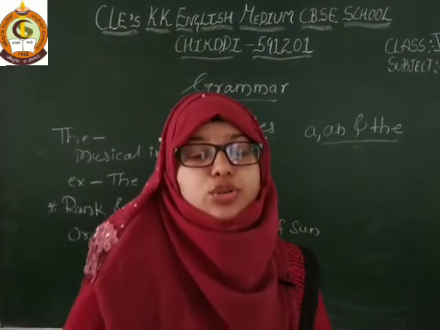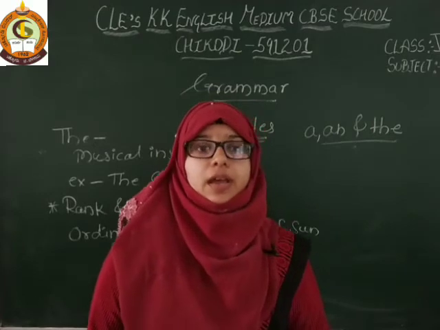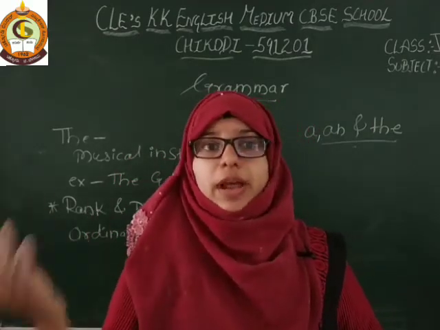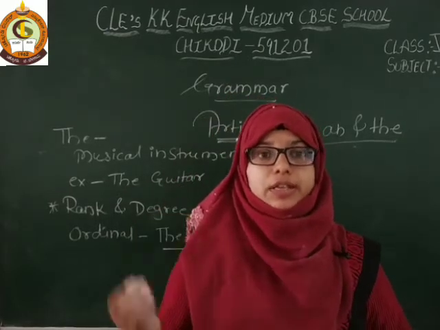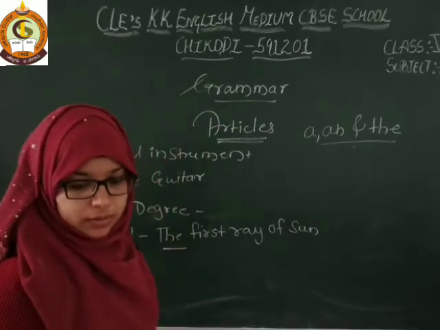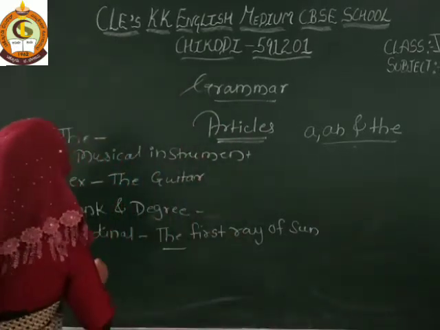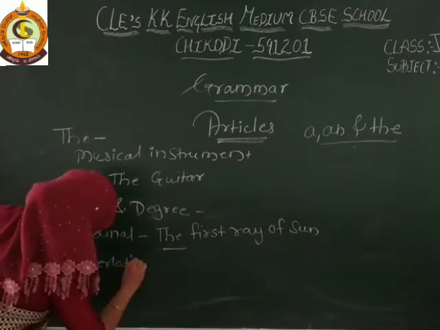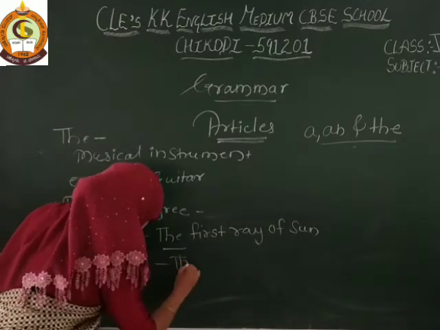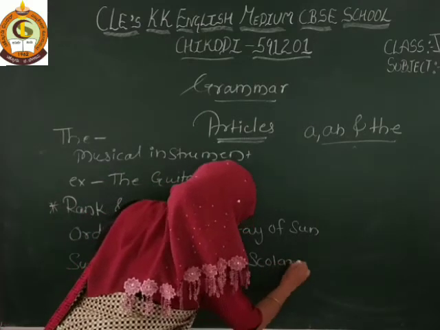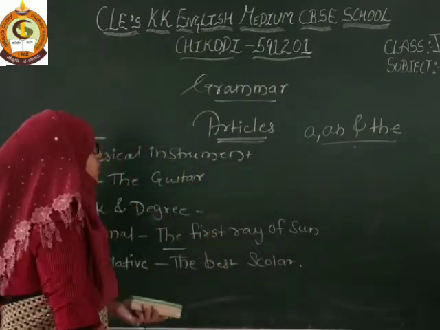You know there are three degrees: positive, comparative and superlative. For the superlative degree you can use the article, like the best scholar. So these are the examples of the article.